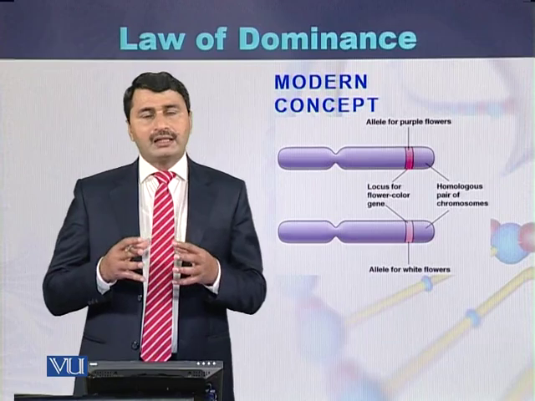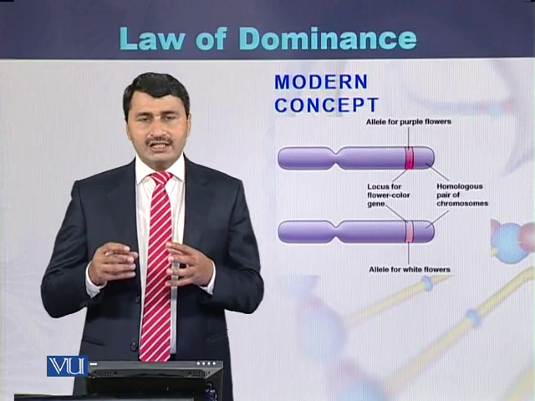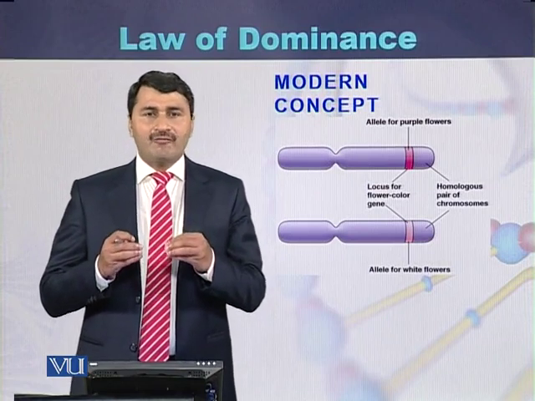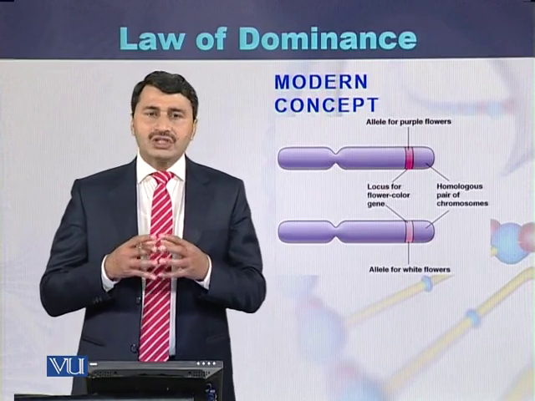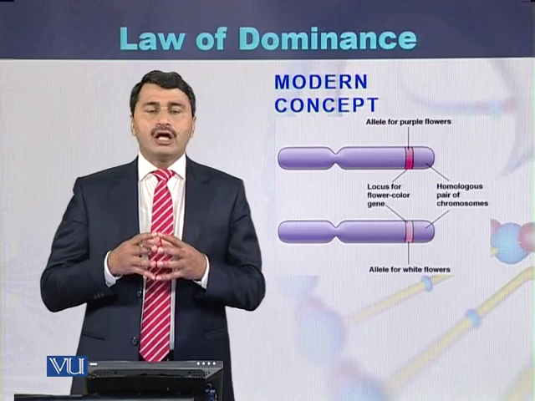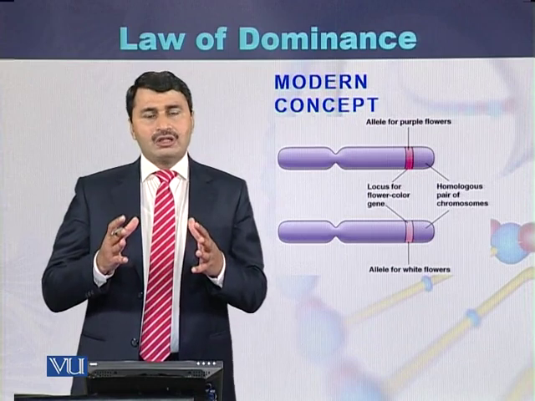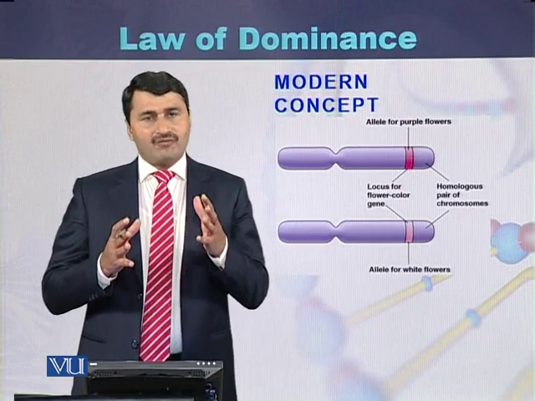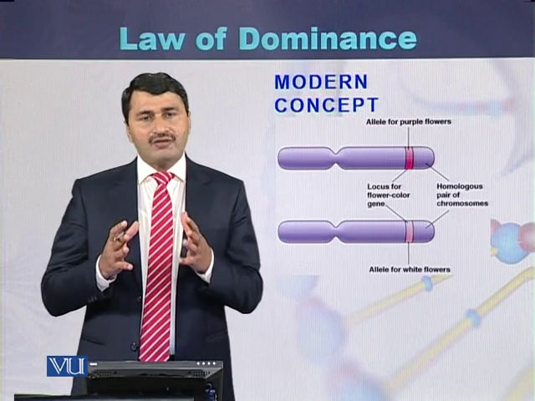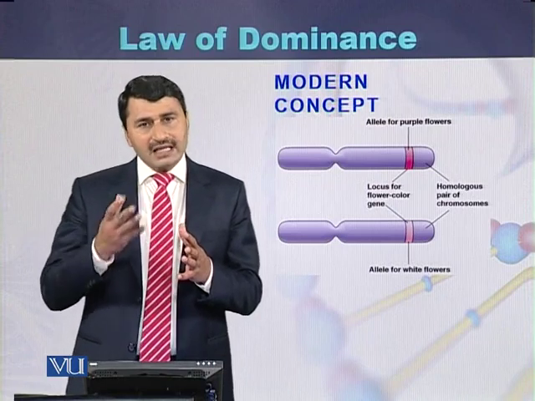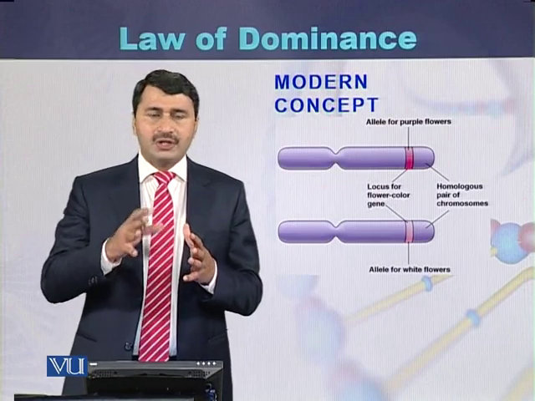Because purple color is dominant over white color, the purple color flower will dominate over the white color flower. So this is the law of dominance. The law of dominance states that during contrasting traits, one version of that trait dominates over the second version of that particular trait.